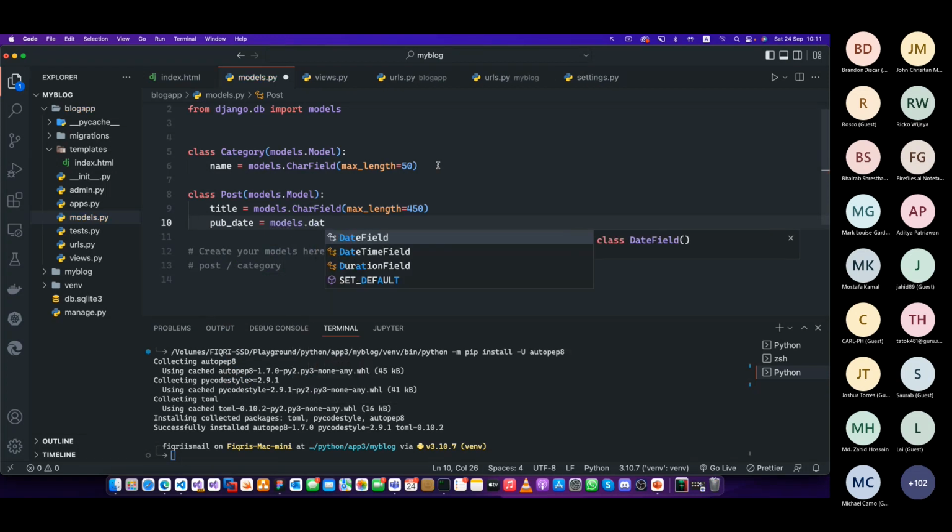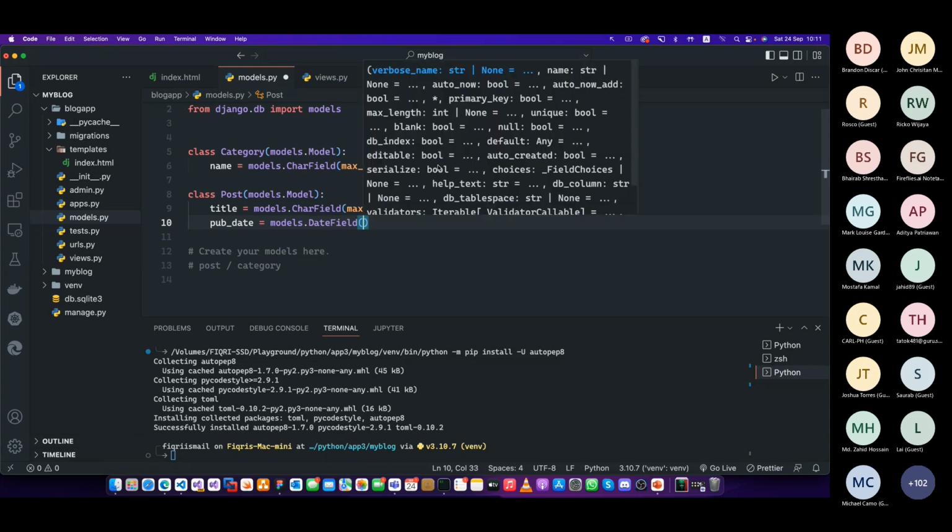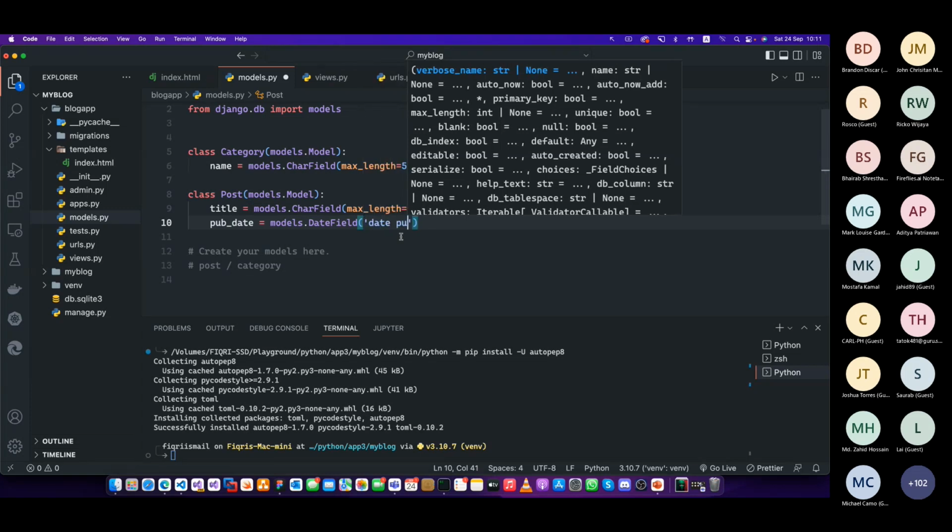A DateTimeField, or maybe you can just say DateField only. Let's say DateField, and you can just say verbose_name. Verbose name means that when you use this, people won't understand the raw field name, so you have to give a proper name. You can just say, okay, date published, like that.